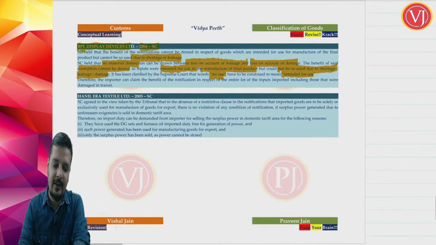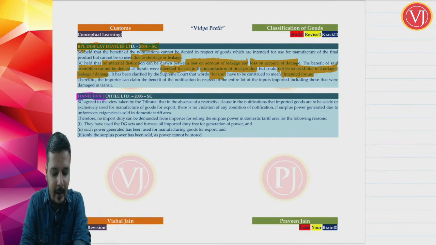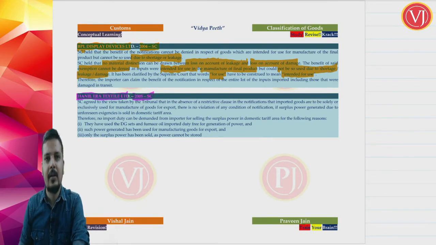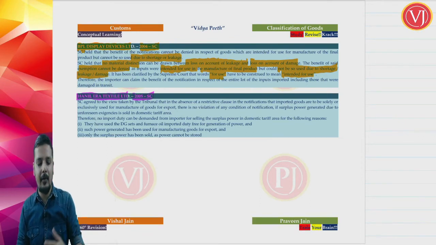Now, the second judgment is actually very peculiar. It cannot be applied everywhere. Hanil Era Textiles Limited, 2005 Supreme Court. The first judgment can be applied in all the cases. The second judgment is very rare. It cannot be applied for all the sectors.